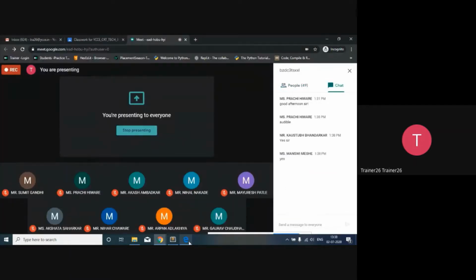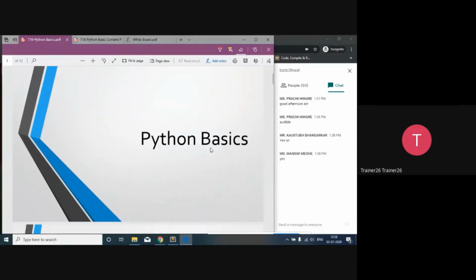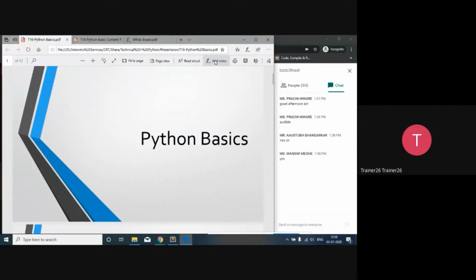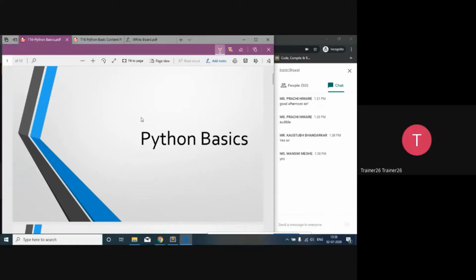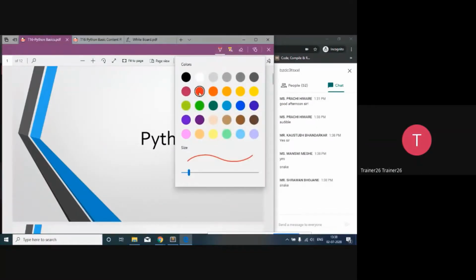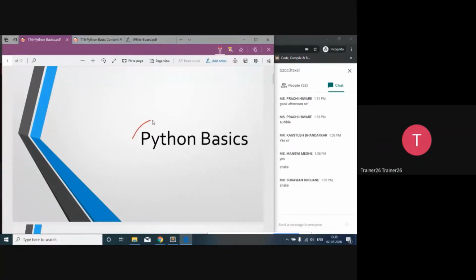Okay. So when you see the first word Python, which thing comes to your mind first? Whenever you see the word Python, what is the first thing that comes to your mind? That I would like to know. Okay, good. Mansi is saying that snake. Anything else?